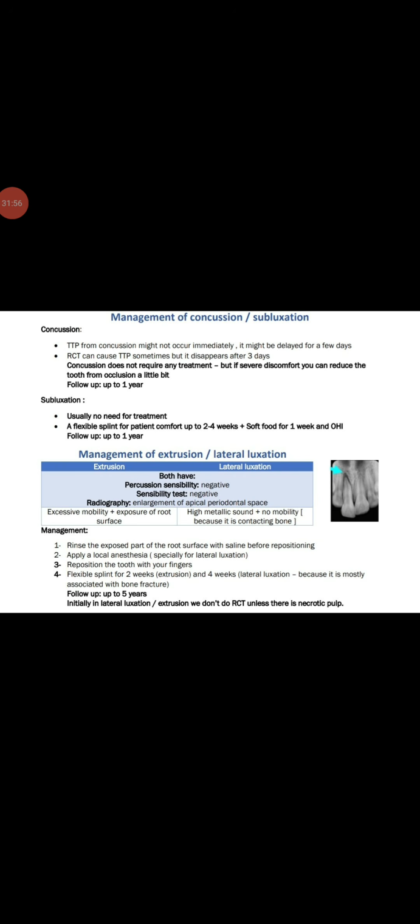Now the management steps of extrusion and lateral luxation. First, rinse the exposed part of the root surface with saline before positioning. Second step, apply local anesthesia, especially for lateral luxation. Why local anesthesia? Because there will be pain. In lateral luxation, the socket wall will be fractured. Third, reposition the tooth with your fingers.